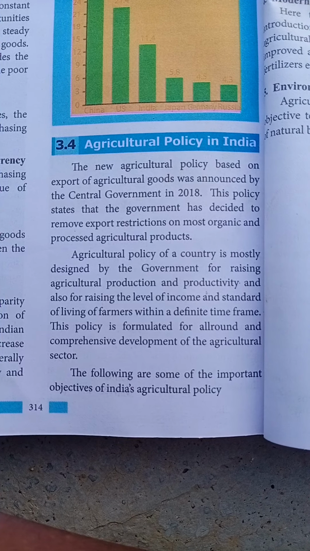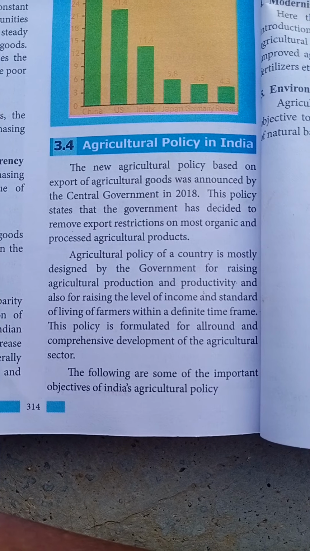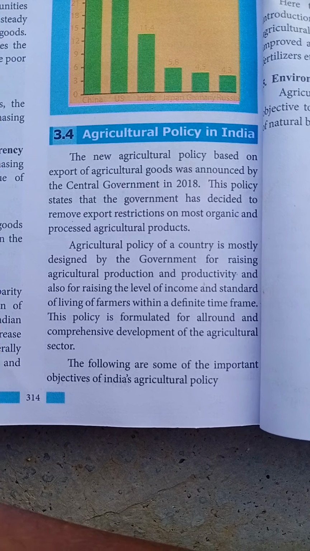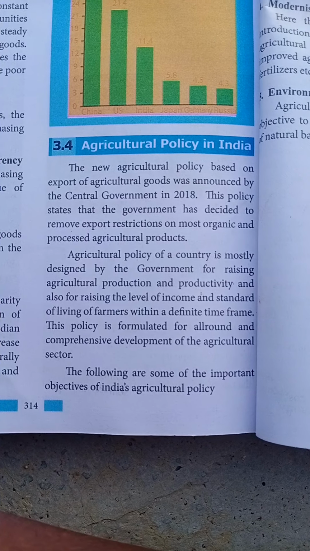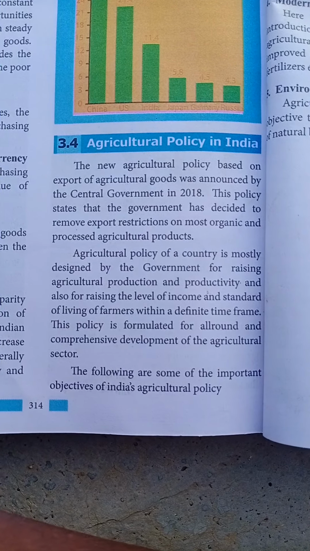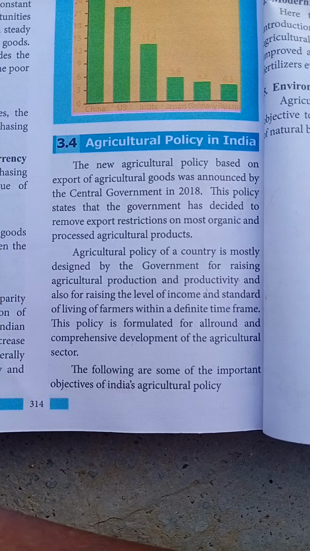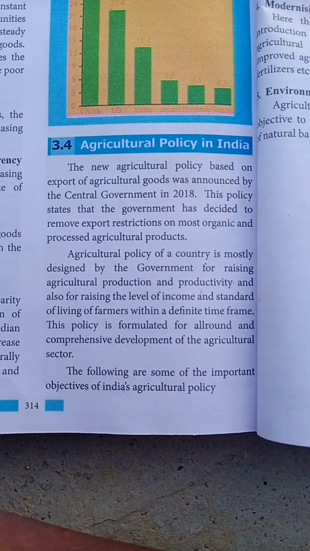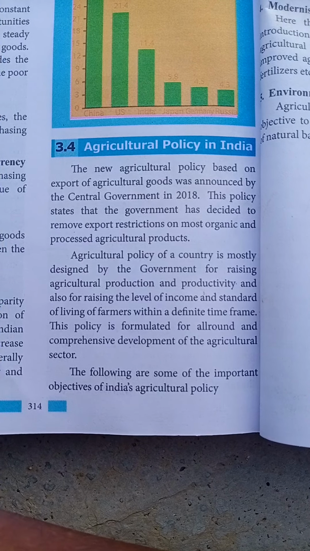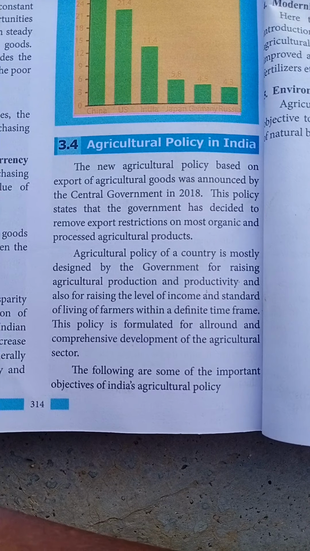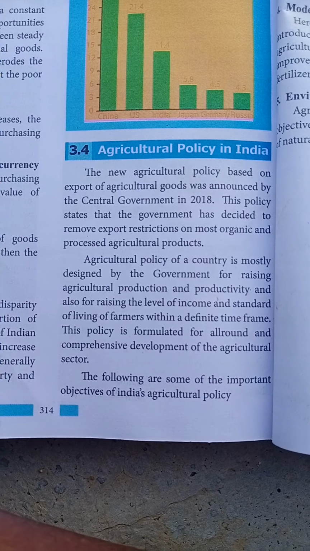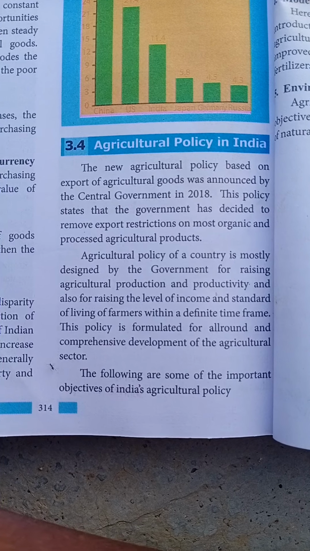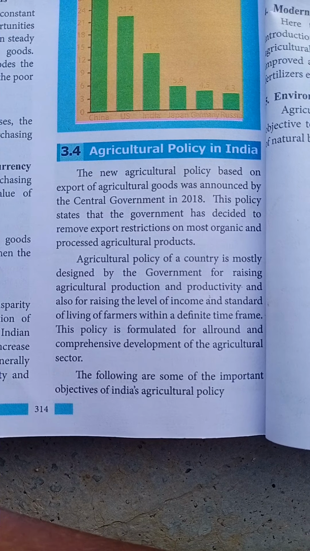Today we are going to see about agriculture policy in India. Yesterday we saw about purchasing power. The new agriculture policy was introduced by the central government in 2018. According to what base? Means to export agriculture goods. That is the main motive of the central government's aim to introduce the agriculture policy.